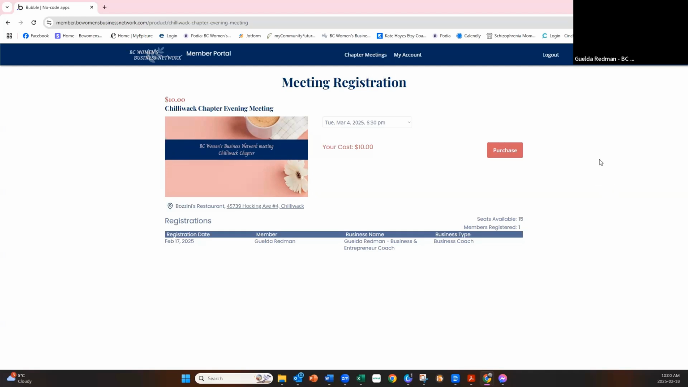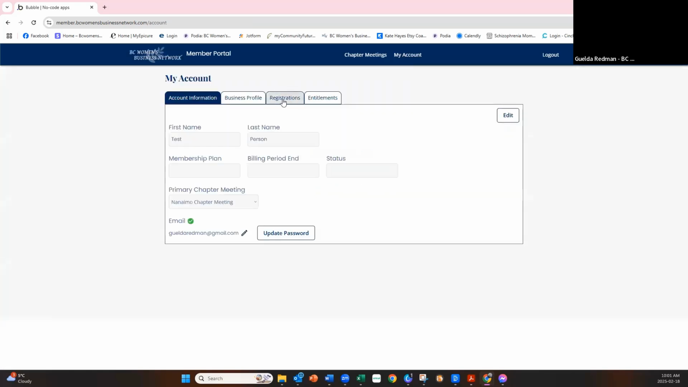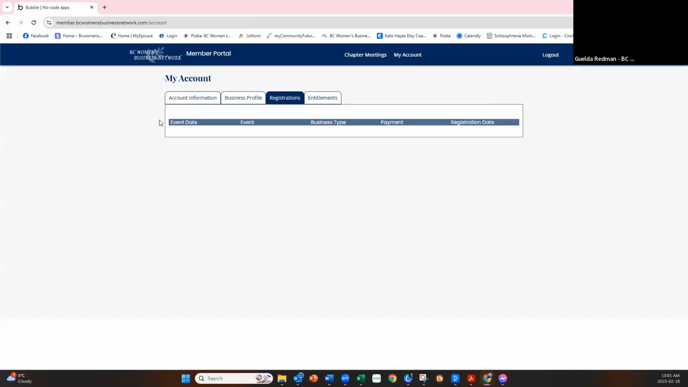You will also get an email regarding your account, but you can always come in and check your account and see exactly what you've registered for. So now under my account, it's not going to show here, but under registrations, because I didn't actually pay for that one, it's going to show here. All of your registrations will show here. So now when you're like, oh gosh, I think I registered, but I'm not sure, you have somewhere to come and check and actually make sure that you did do it.